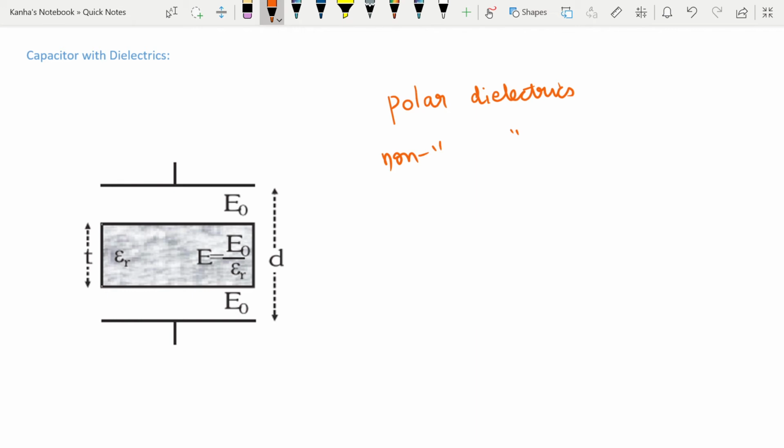Similarly, you can define a quantity which is known as polarization, which is capital P. It's a vector quantity, and it basically describes the extent to which the molecules of the dielectric become polarized by an electric field. How is it defined? It's basically the dipole moment per unit volume of the dielectric. You can write this as n times p, where n is the number of atoms per unit volume. What you should remember from this is that due to a dielectric there are some induced surface charge densities inside the capacitor.